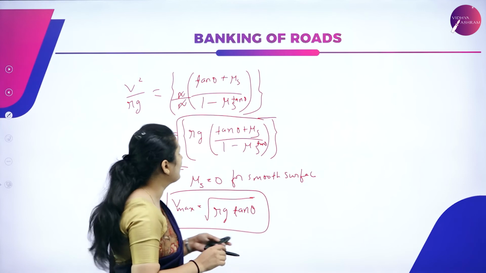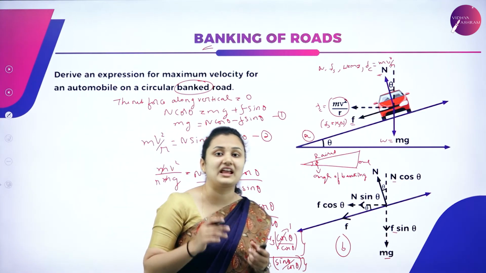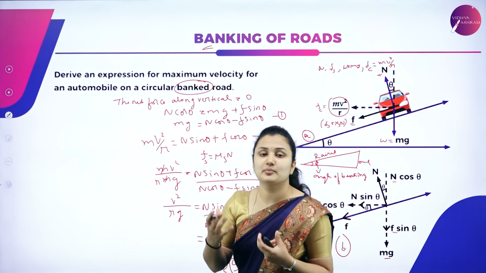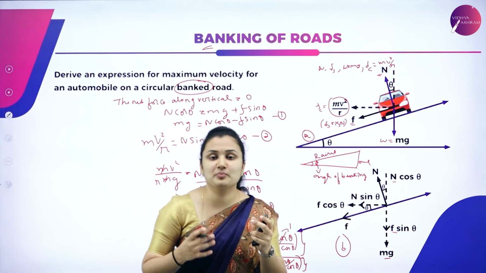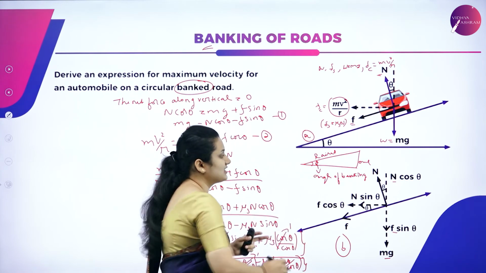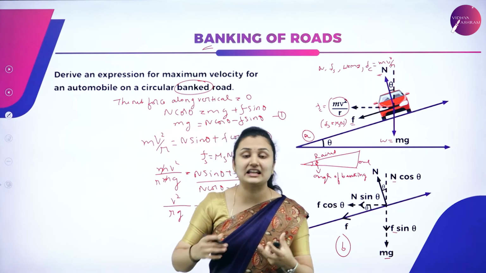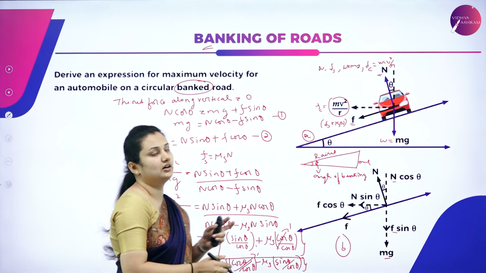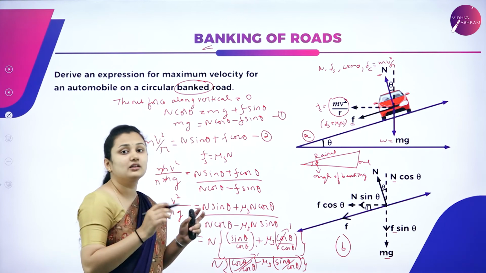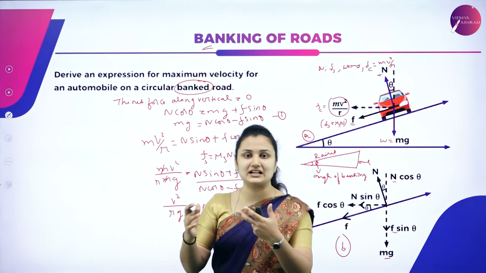So what is a banked road? What do you mean by banking of road? The process of raising the outer edge over its inner edge by an angle theta. Theta is the banking angle. So that will provide the heavy vehicles the necessary centripetal force to take a safe circular turn. That's why we cannot always rely on friction to provide the necessary centripetal force.